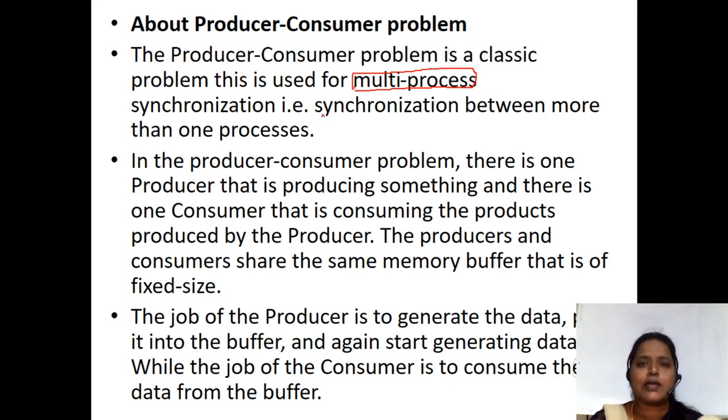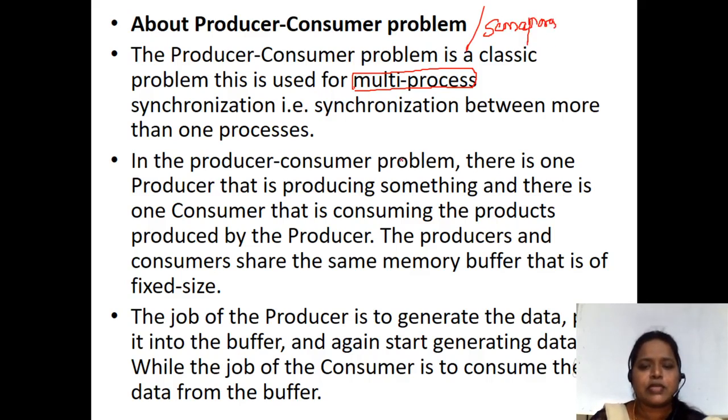In order to overcome that drawback, we have gone for the producer consumer problem. The main advantage is synchronization among multiple processes, and here we solve it with semaphores.